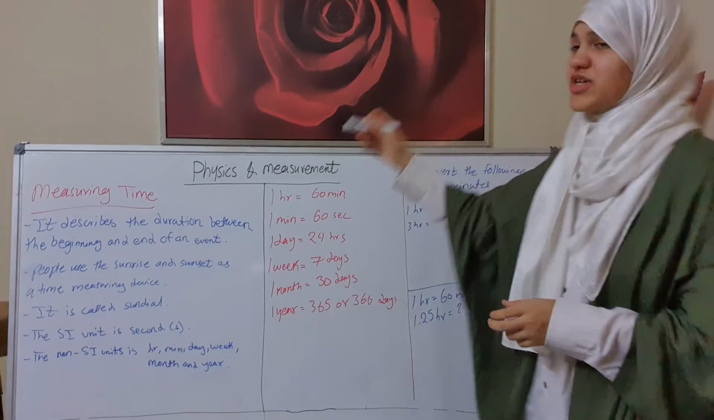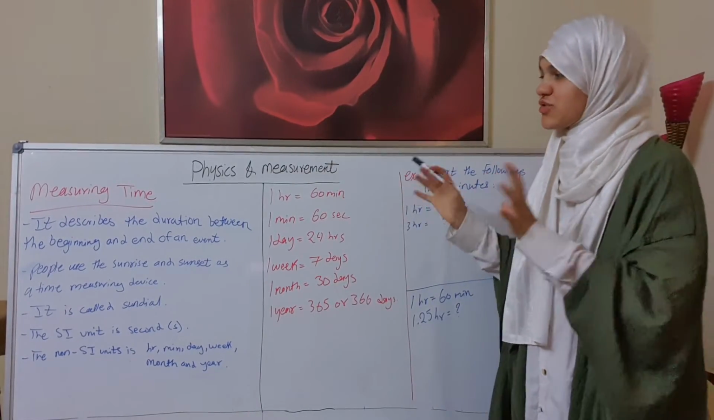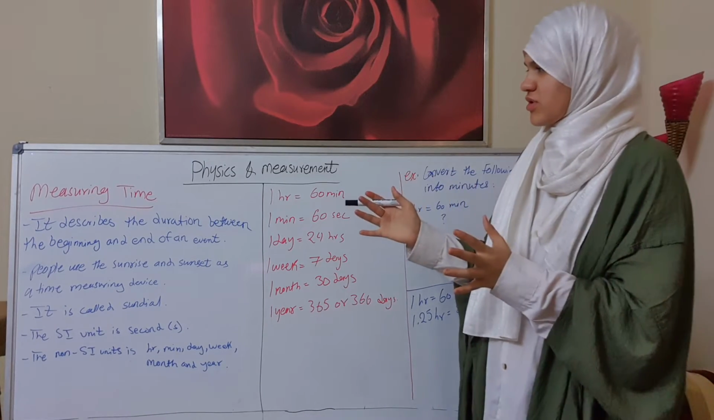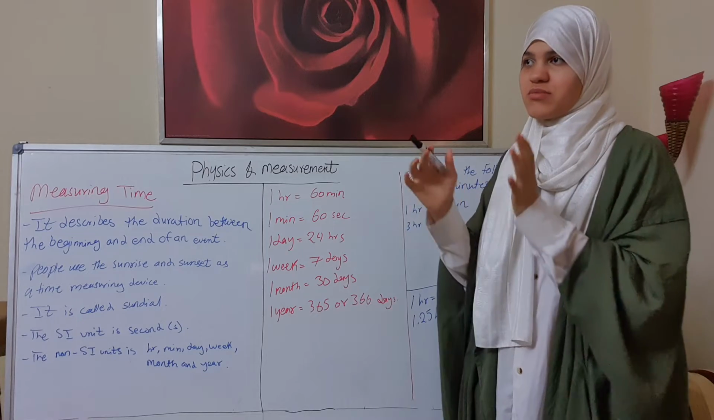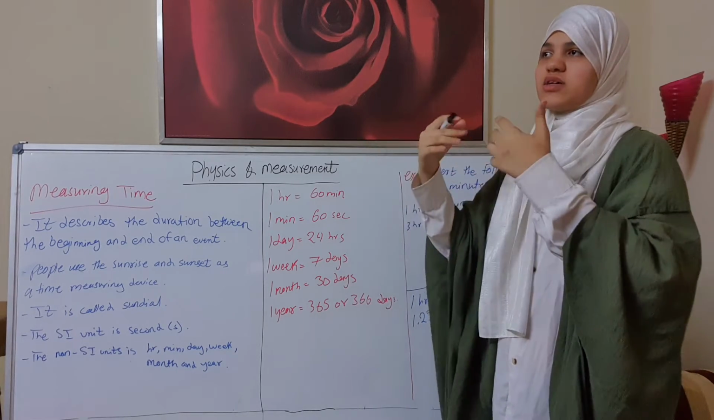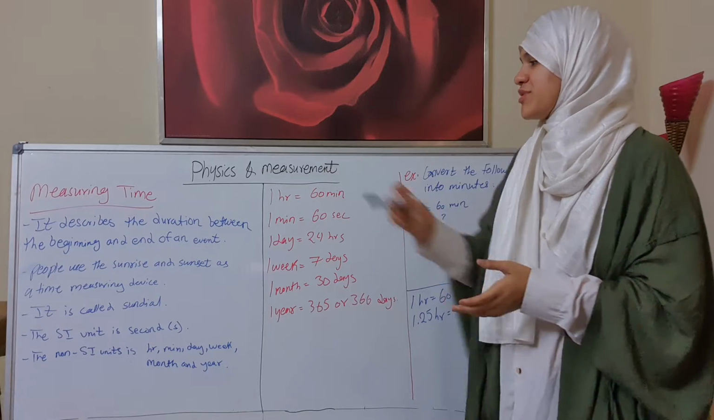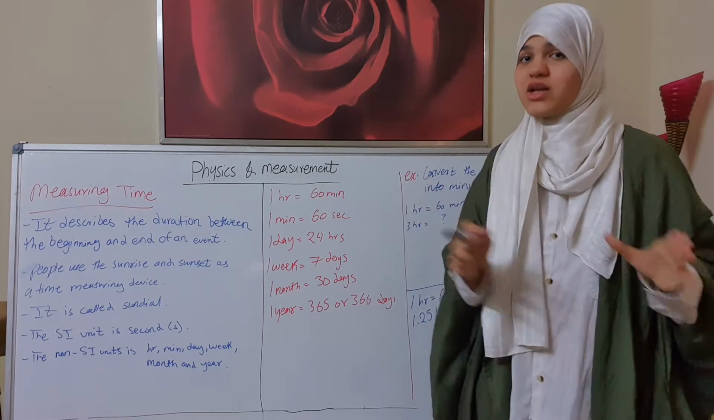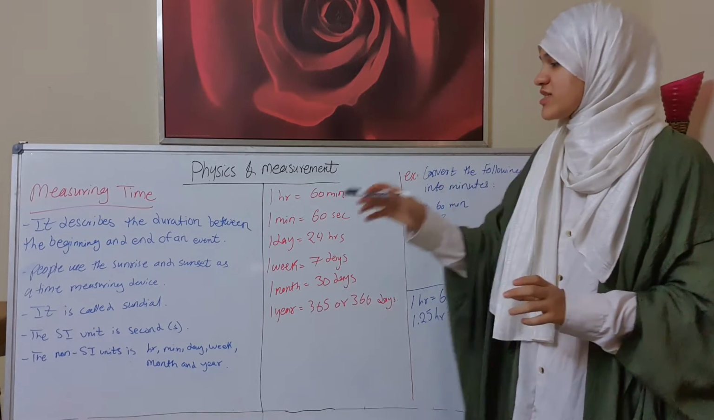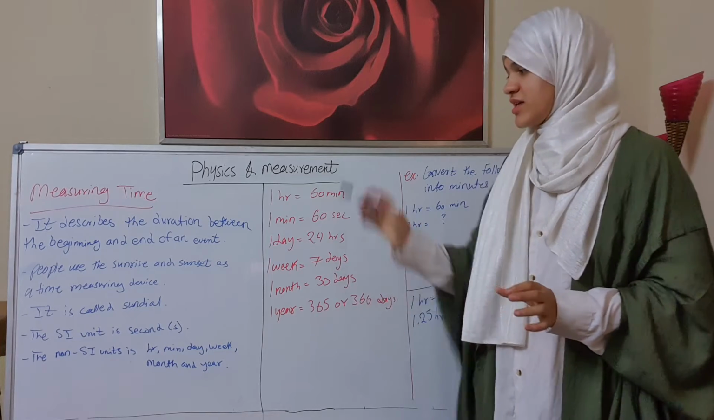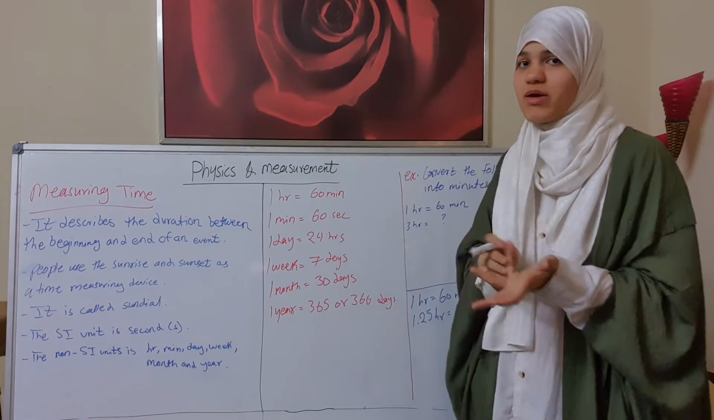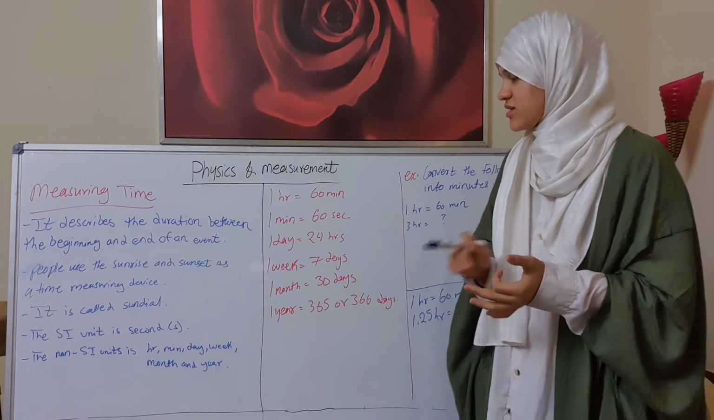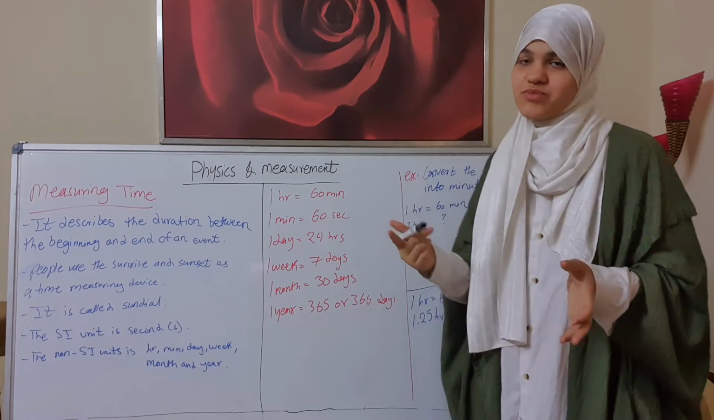Now let's continue with the measuring of time. Time describes the duration between the beginning and end of an event. People described time by seeing the sun. For example, people used sunrise and sunset as a time measuring device, and this is called sandhya. The SI unit of time is the second. The non-SI units of time are hour, minute, day, and also microsecond, week, month, year.